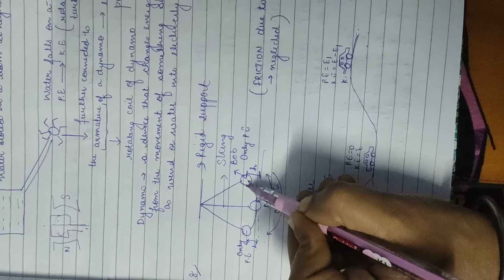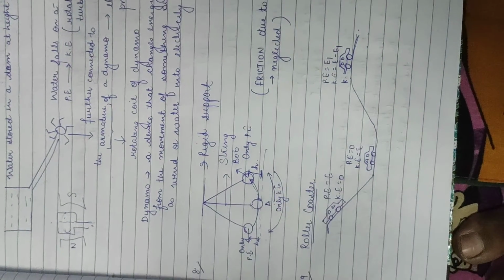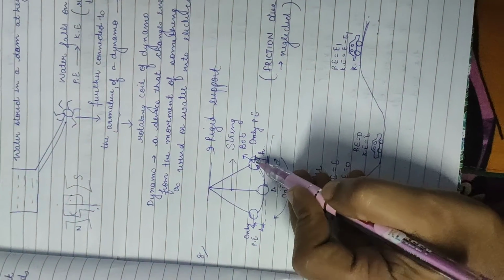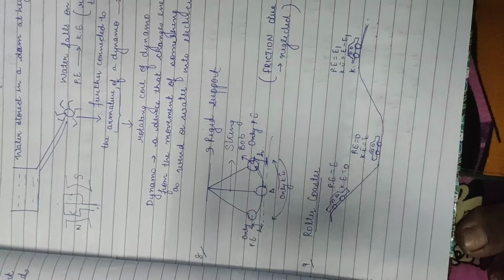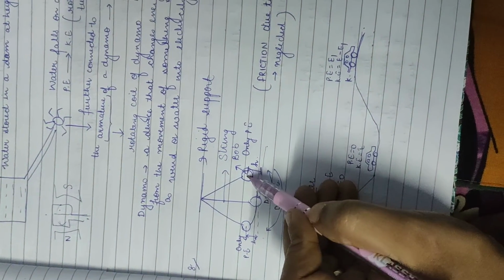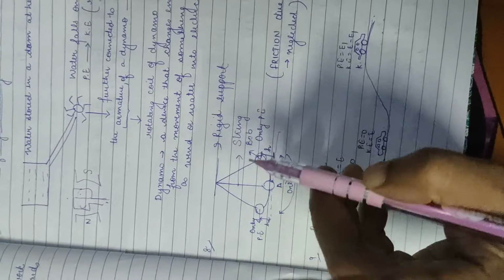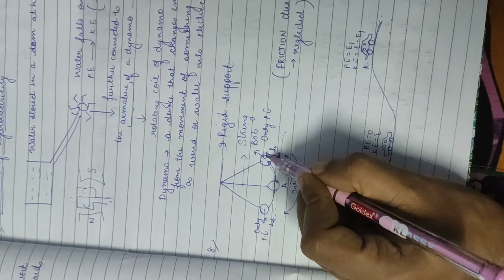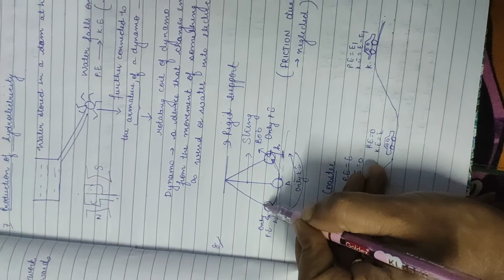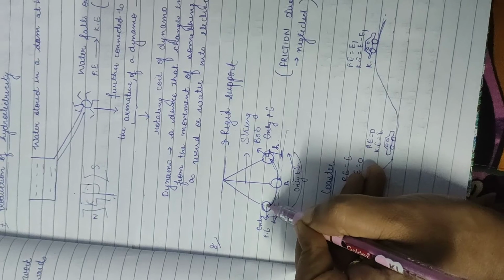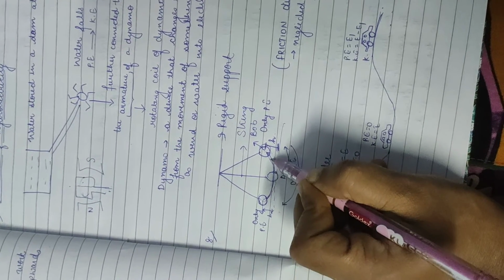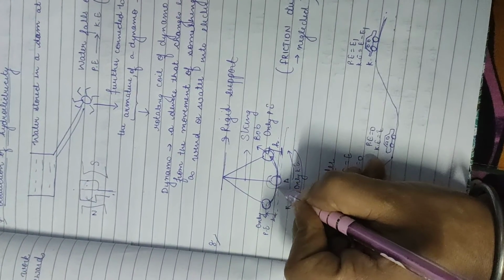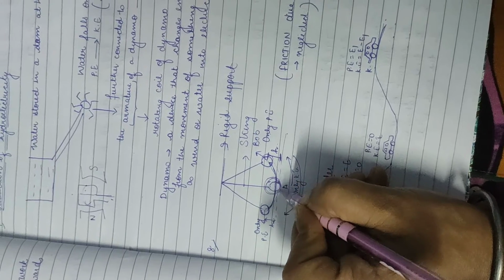When the bob comes at this point, you can take any circular metallic ball in your home and a string. Just for a mini part of a second, it stops here and then it moves. Now what happens in that case? When the ball comes here, it has potential energy, and then it uses this potential energy to convert again into kinetic energy. When the bob again reaches here, it has potential energy, and when it's moving here, that potential energy is converting into kinetic energy. At this position it only has kinetic energy, it is not stopped.